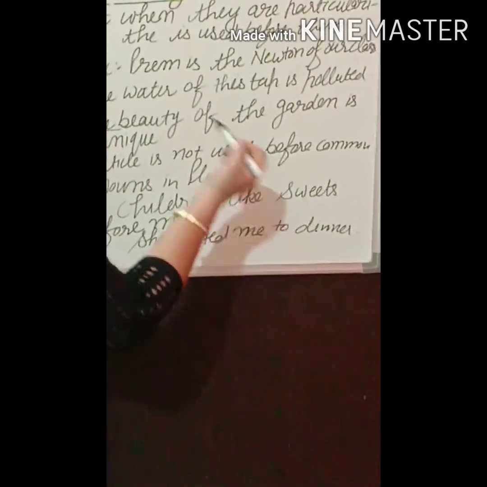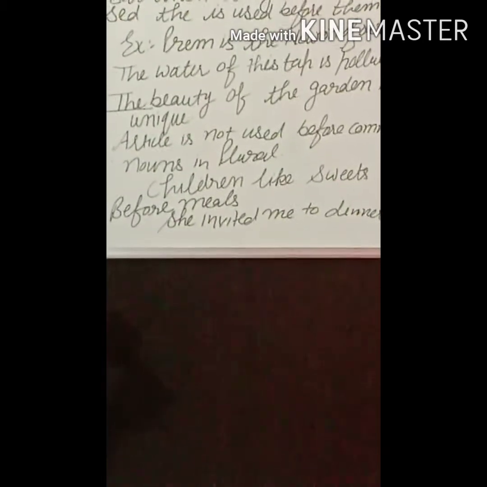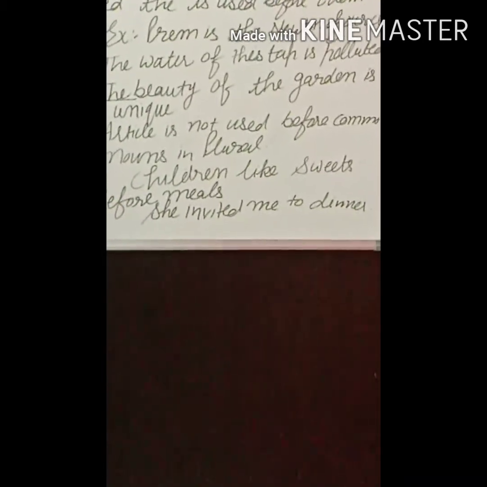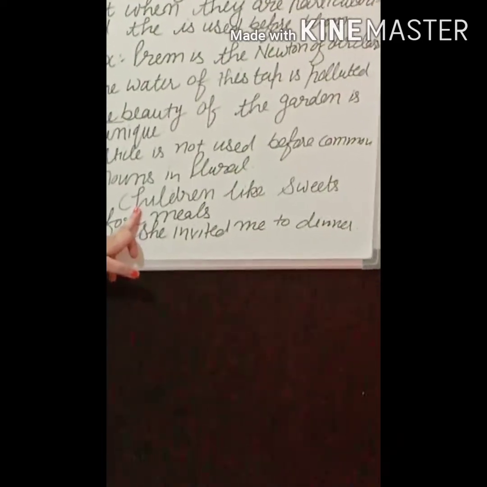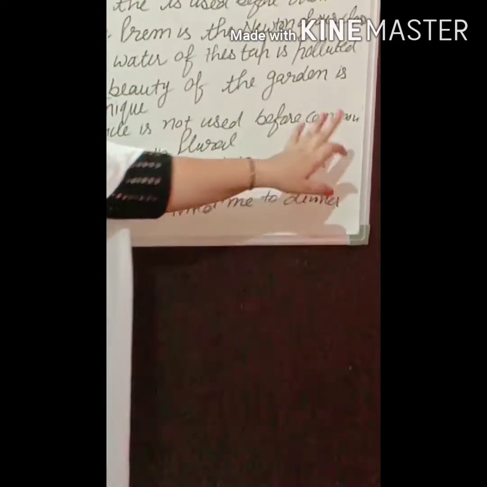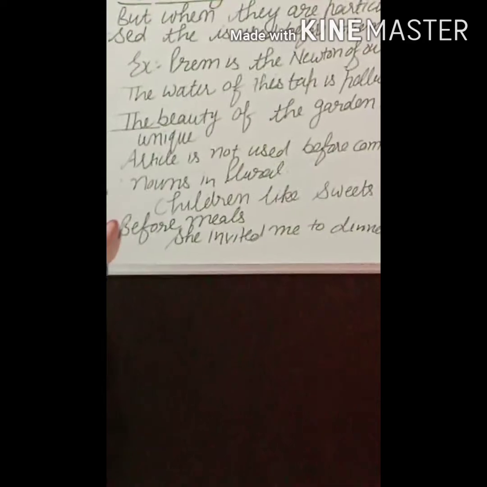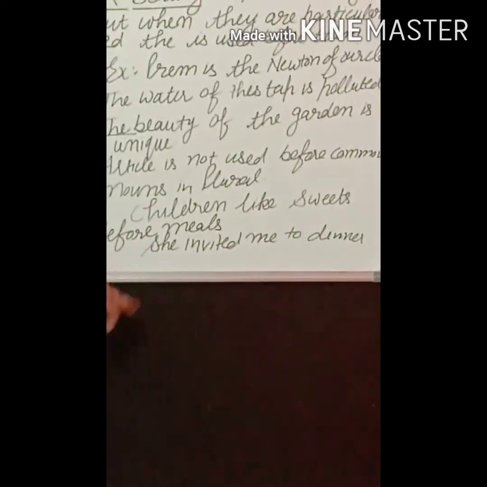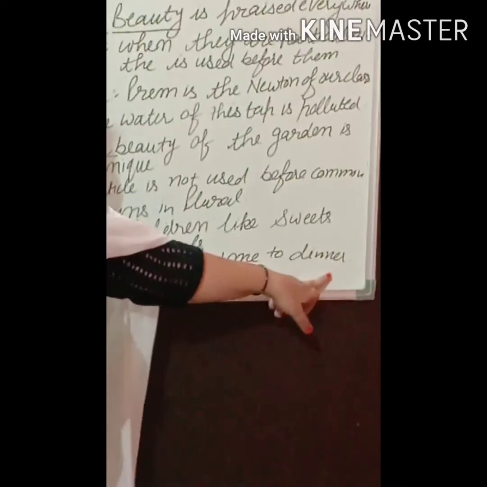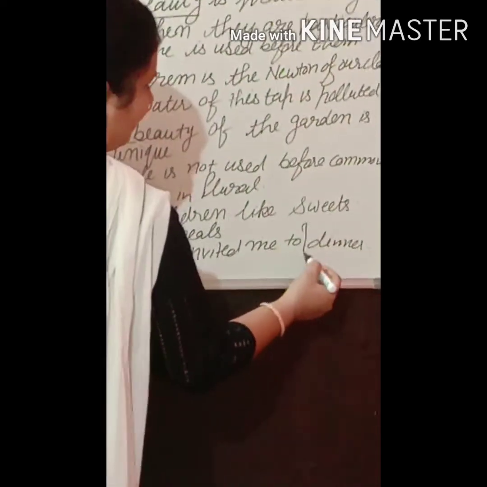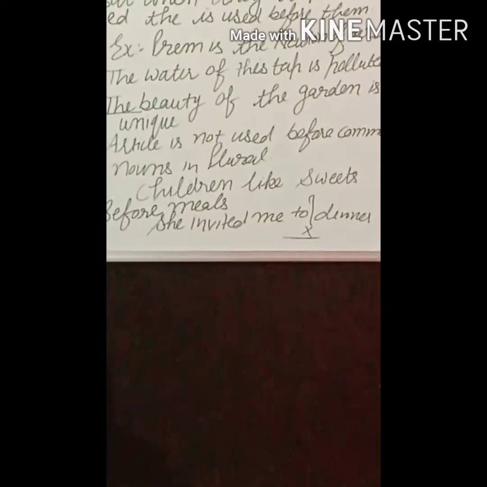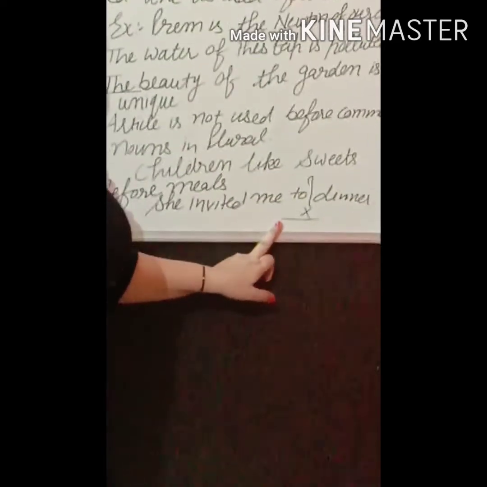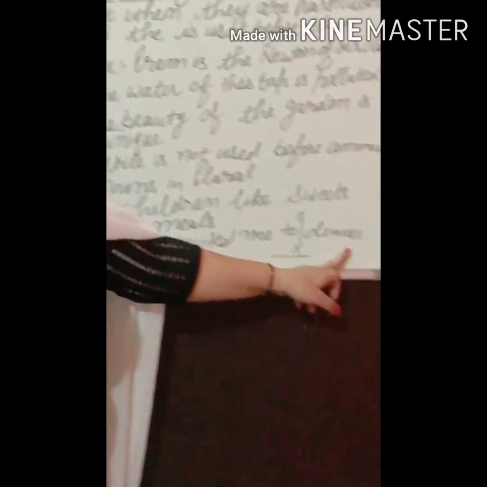Next, we can't use an article before common nouns in plural. For example, children like sweets, not the children, because we are talking about the whole class. That's why we can't use any article. Children like sweets. And we can't use any article before the names of meals. She invited me to dinner. If we are given a blank here, we will use a cross because dinner is the name of a meal and we can't use any article before the name of a meal.